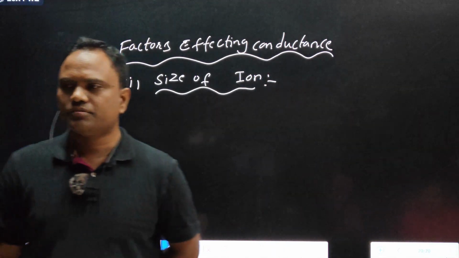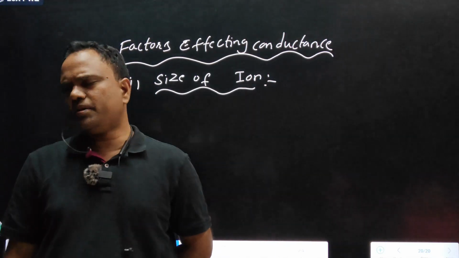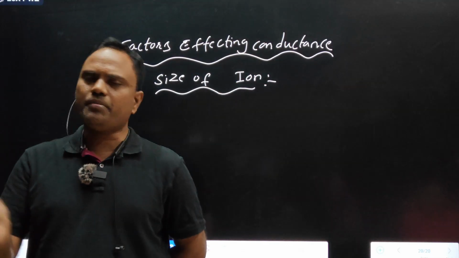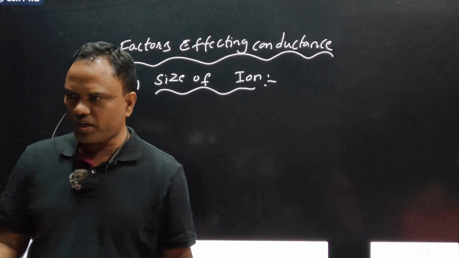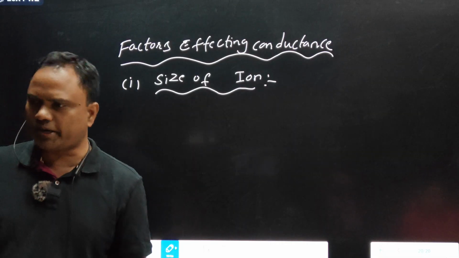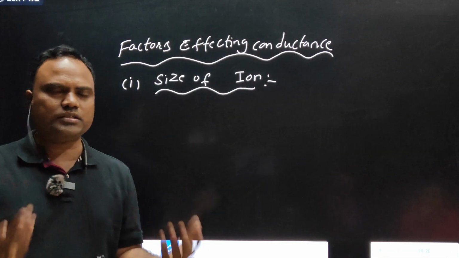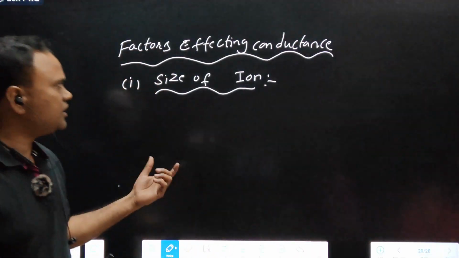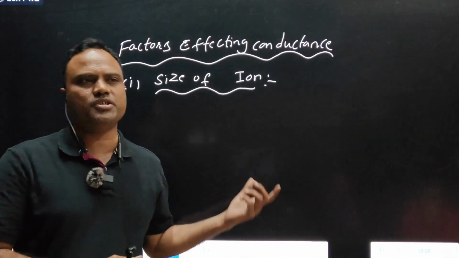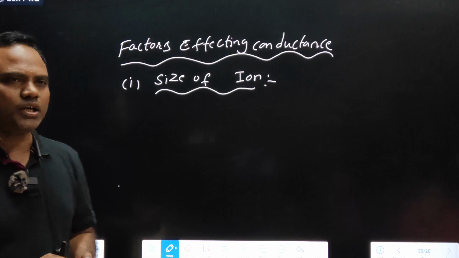Size of the ion. Conductance depends on the size of the ion. Basically, if number of ions are more, conductance is more. If more is the number of ions, more will be the conductance. That is the general idea. Clear? If more ions are present in a solution, conductance is more. Okay. Another important factor, here only we will do mistakes. Clear? Size of the ion.